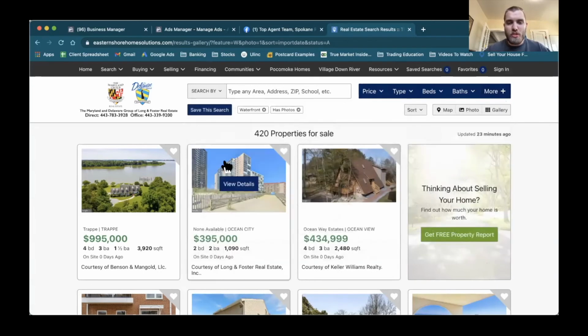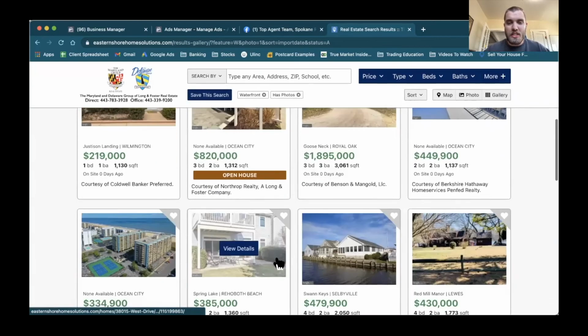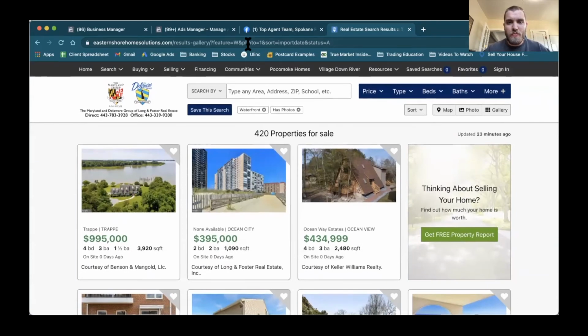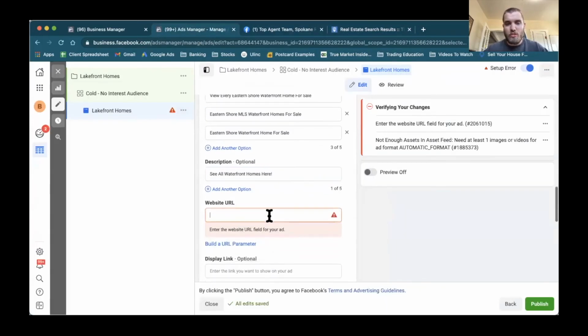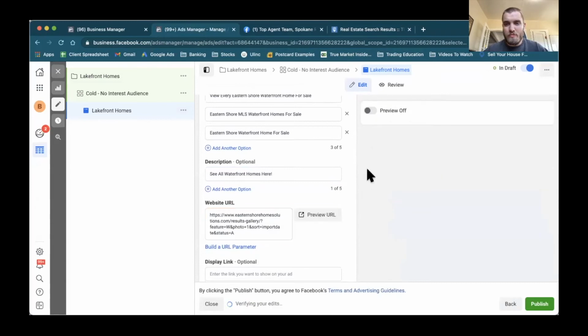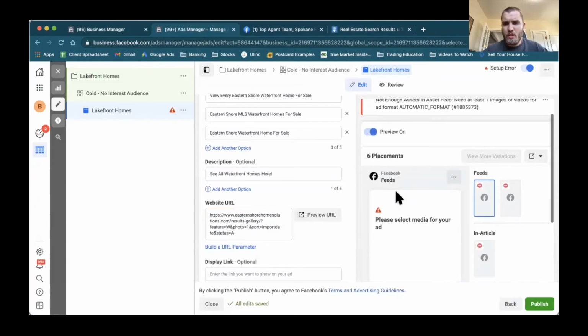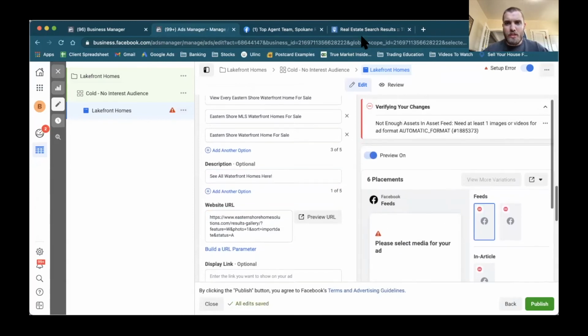So there's 420 lakefront homes for sale in the Eastern Shore. So what I'm going to do is I am just going to go ahead and copy this link, and we're going to go down to here and of course paste the URL right here. And then we will need to get some media.